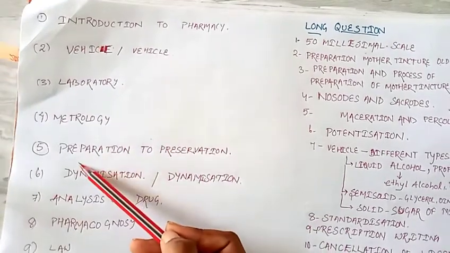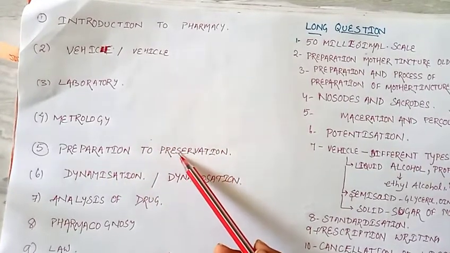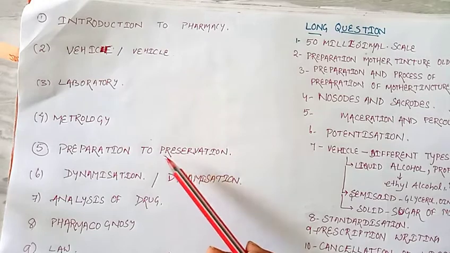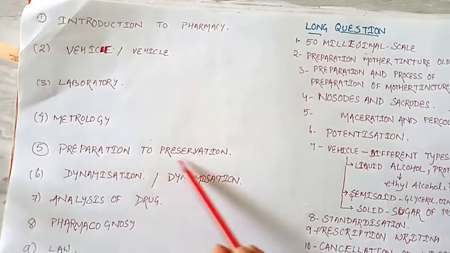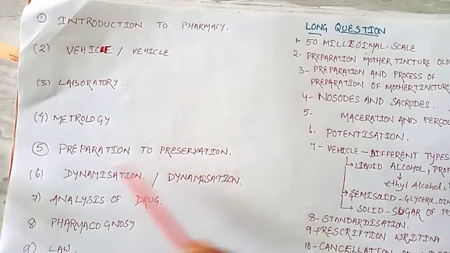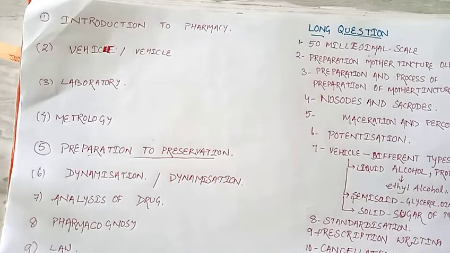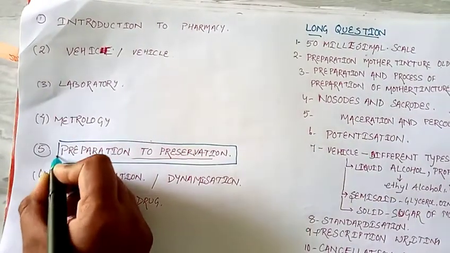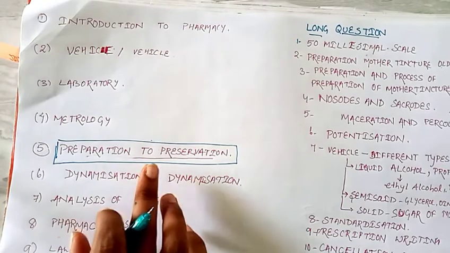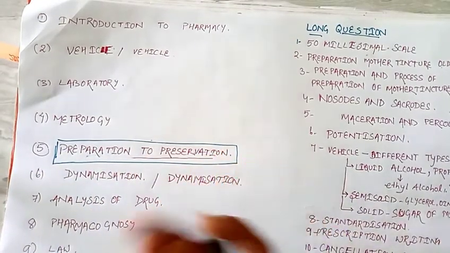Then the fifth one, in your DD Banerjee also there is the context, these are the contents which I collected from the DD Banerjee book. Then preparation and preservation, this is the most important section of the homeopathy pharmacy, because in this section we deal with the preparation of all those drugs which are used in homeopathy pharmacy.